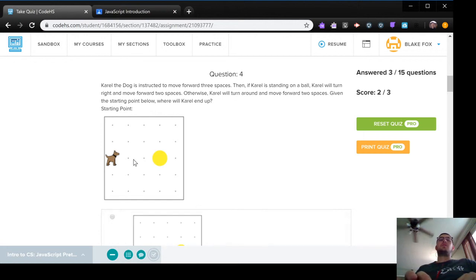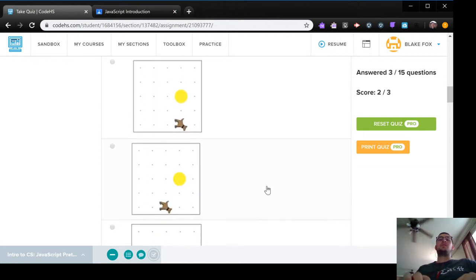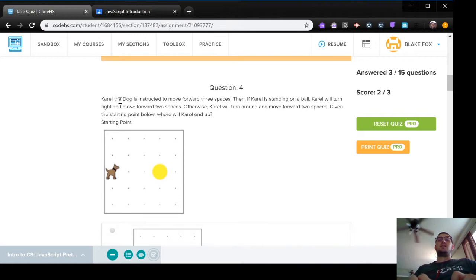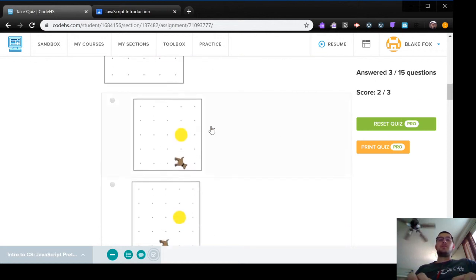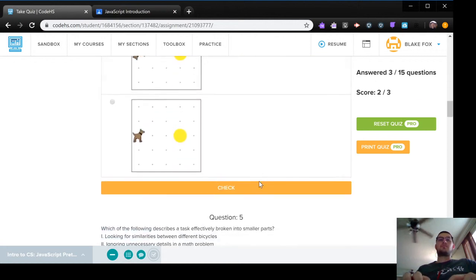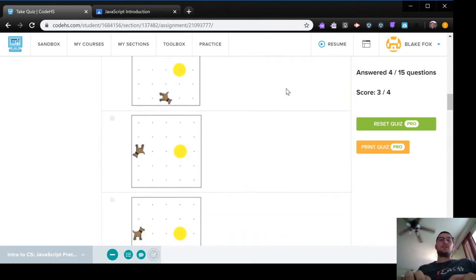So Karel's going to move 1, 2, 3 spaces. And then if Karel is standing on a ball, which Karel is, turn right, and move forward 2 spaces. There we go.